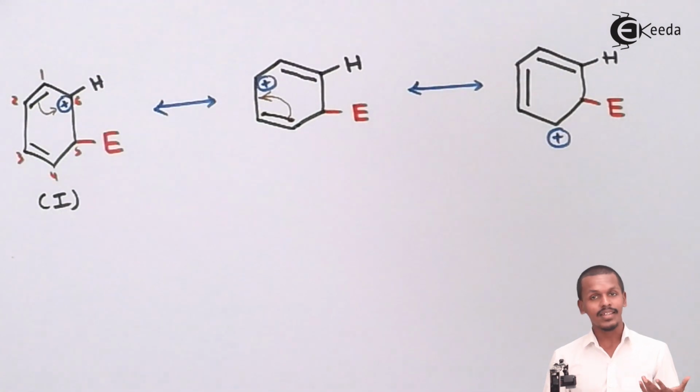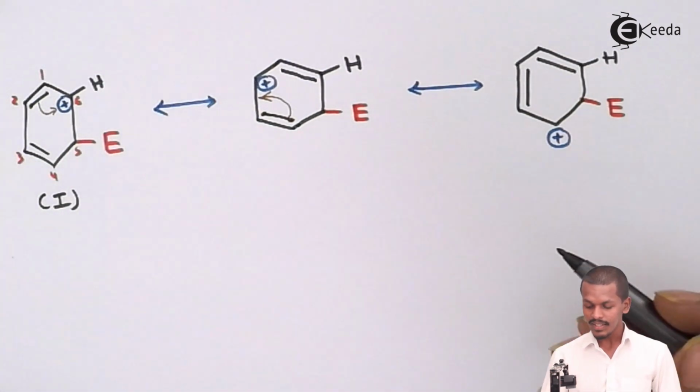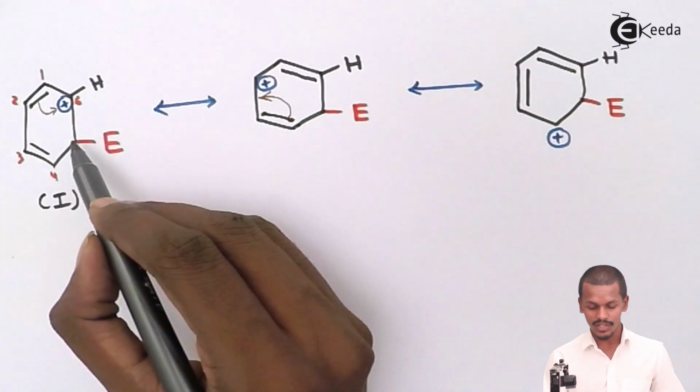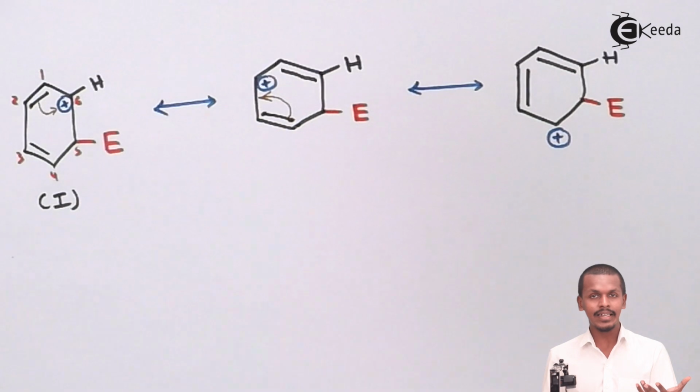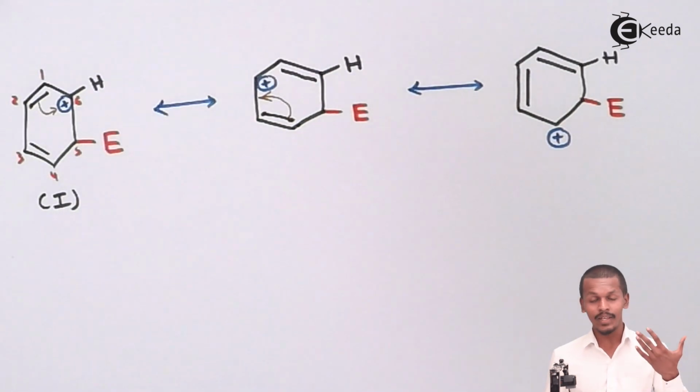And now for this to be stabilized, what will happen is, suppose another hydrogen is also present over here, because as we know, the benzene carbons each contain one hydrogen.